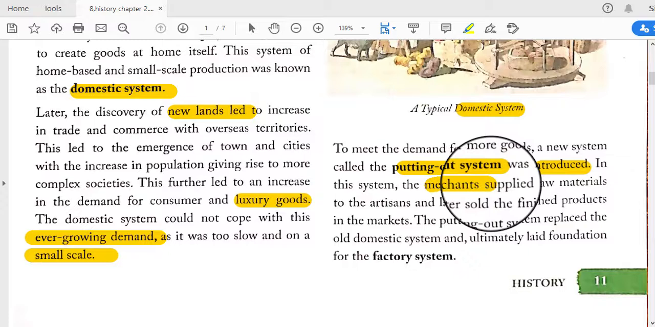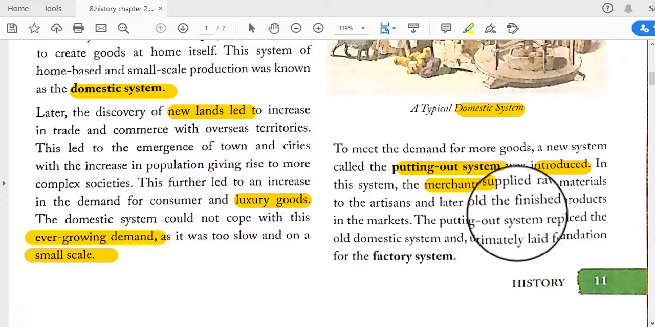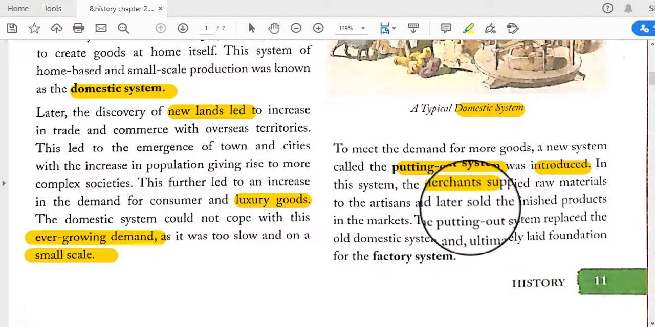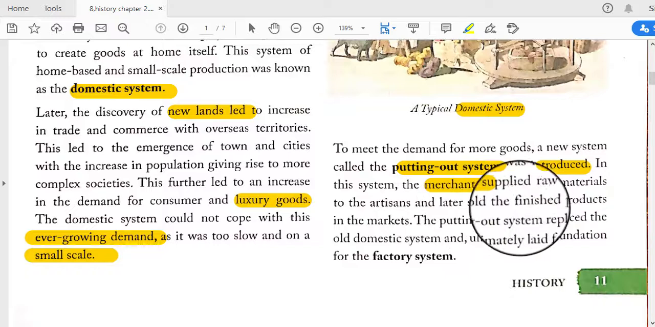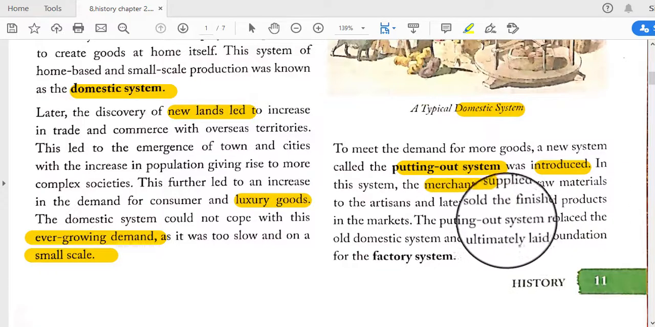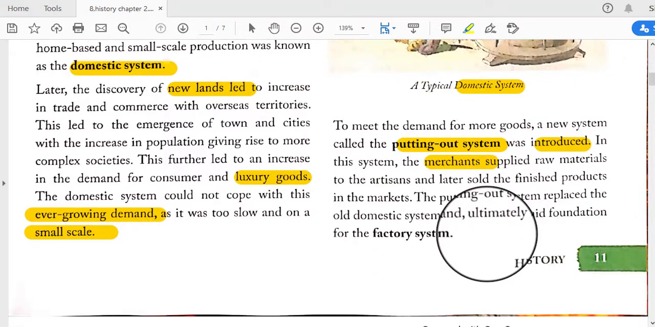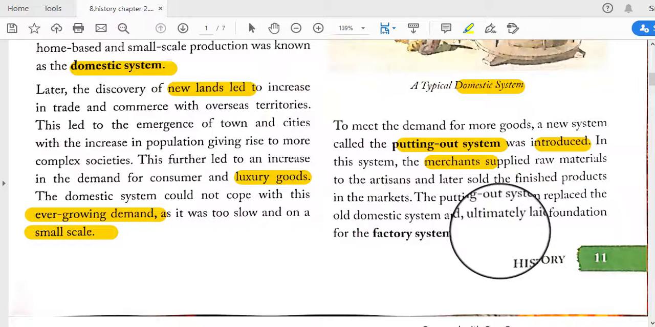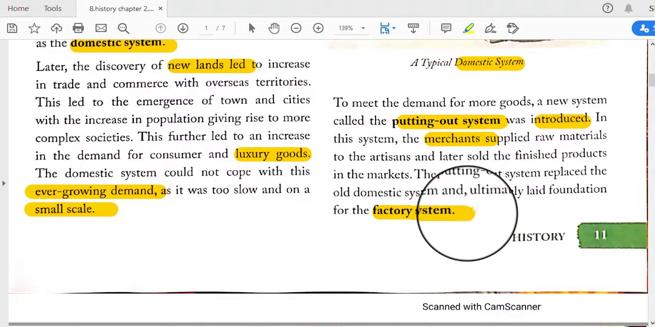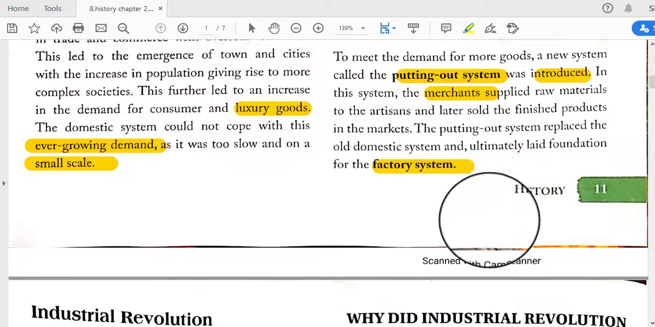So the merchants collected the materials from the artisans, and after the product was finished they sold their goods in the market. The putting out system replaced the old domestic system and ultimately laid the foundation for the factory system. Ultimately the factory system evolved.